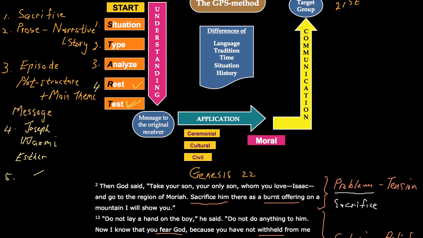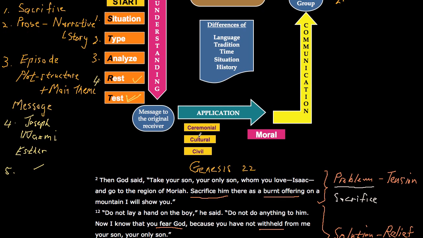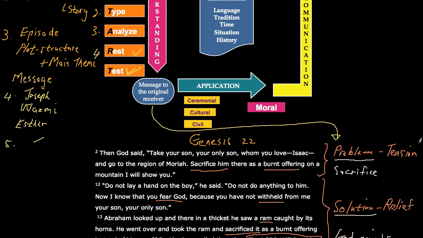Now we need to ask the question, is that message to the original receiver, that message that we got there, still applicable to us in the 21st century? So how do we determine that? We ask ourselves, is it ceremonial, cultural, or civil? Because these three things are incidentals, meaning that we don't apply them in the 21st century, because we don't observe ceremonial laws.